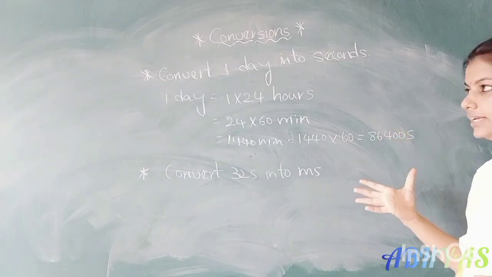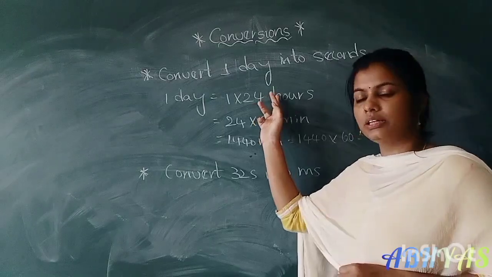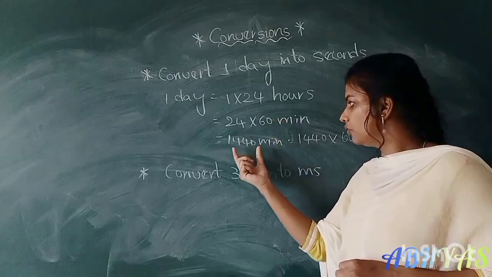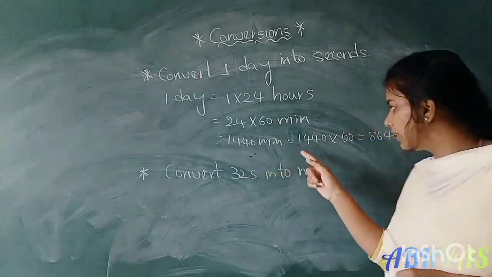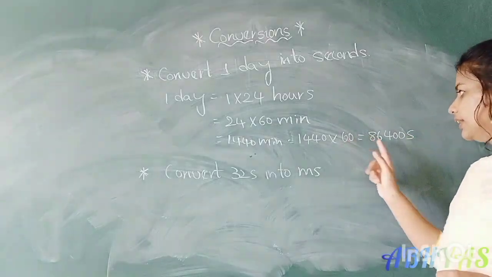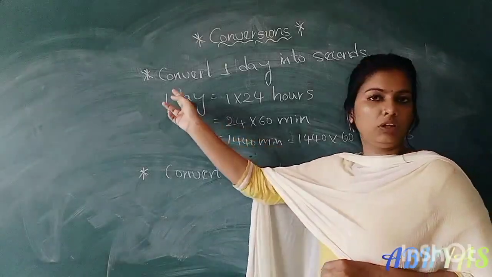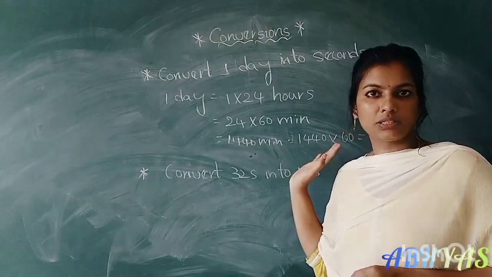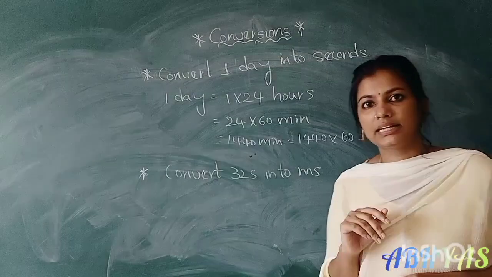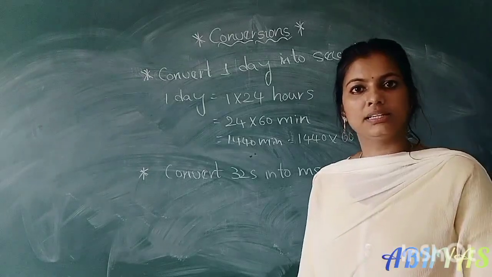So 1 day equal to how many seconds? 86,400 seconds. One day first we have to convert into 24 hours, then into minutes, which is 24 into 60, 1440 minutes. Then we convert these minutes into seconds, into 60, that is 86,400 seconds. 1 hour equal to how many seconds? 3600 seconds.